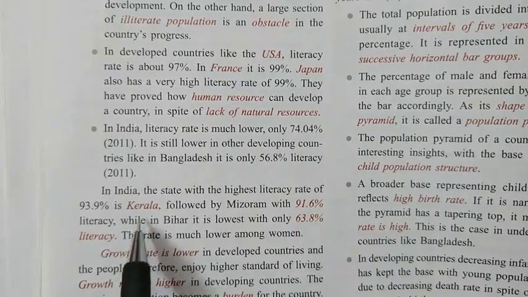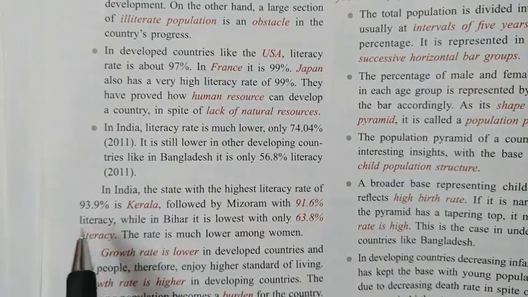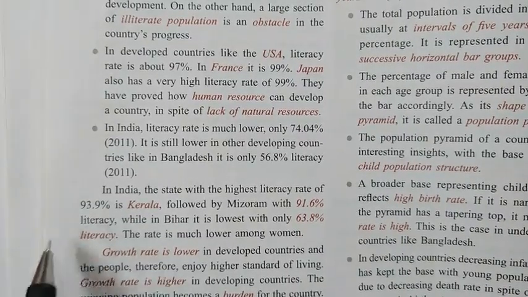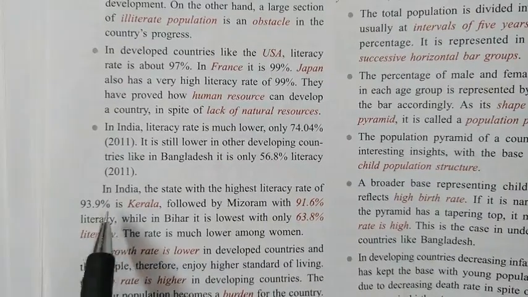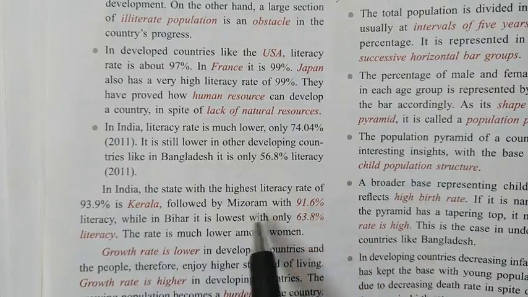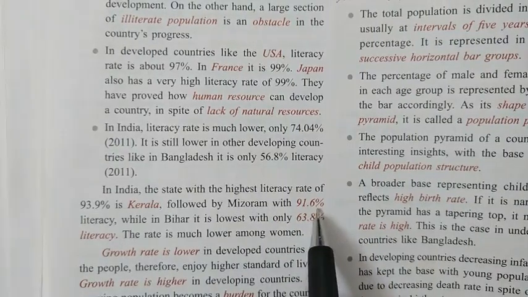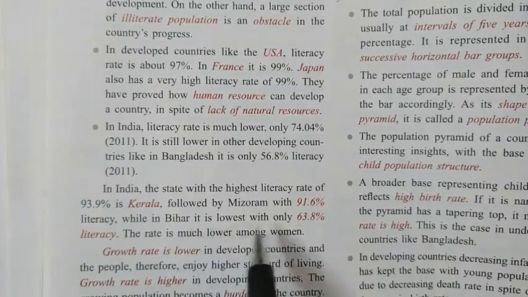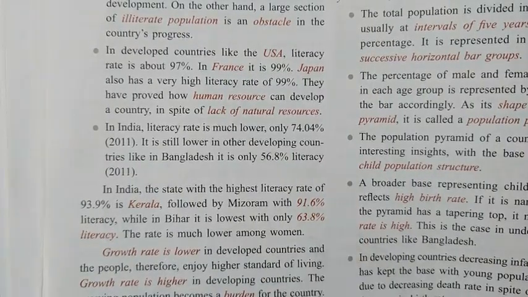Like in Kerala, it is usually said, according to recent data, that Kerala has 99% literacy. But the data tells us that Kerala has 93.9% literacy, Mizoram has 91.6% literacy. At the same time, the literacy rate in Bihar is the lowest, 63.8% only.